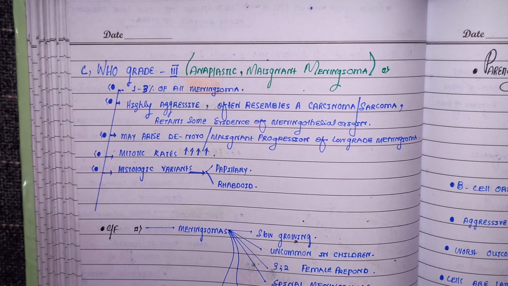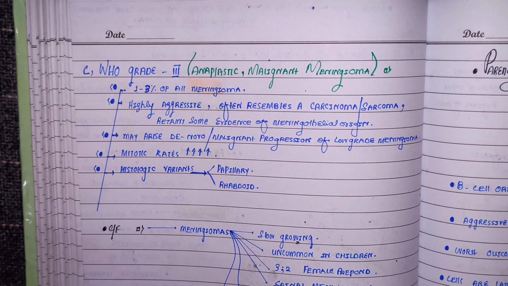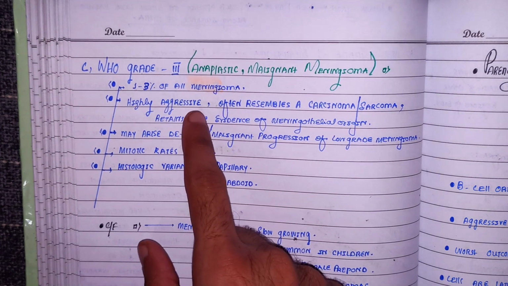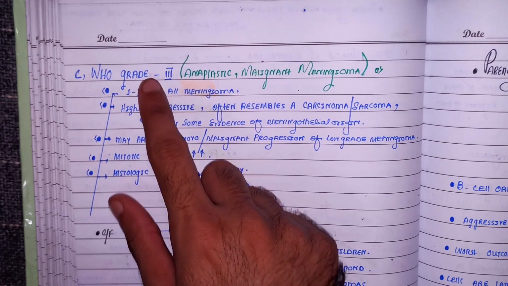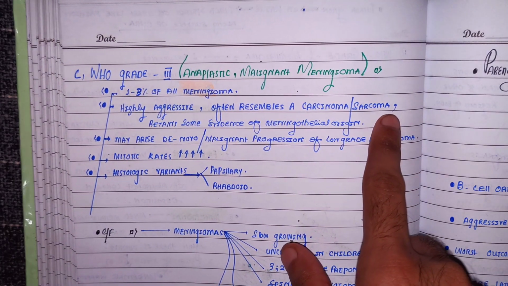Grade 3 meningioma, it is said to be the anaplastic or malignant meningioma. It makes up 1 to 3% of all meningiomas. Obviously, as it is a WHO grade 3 meningioma. We discussed grade 1, we discussed grade 2, now grade 3. It will be poorly differentiated. It will be high grade. So it will be highly aggressive, highly recurrent, and even it often resembles a carcinoma or sarcoma, right?